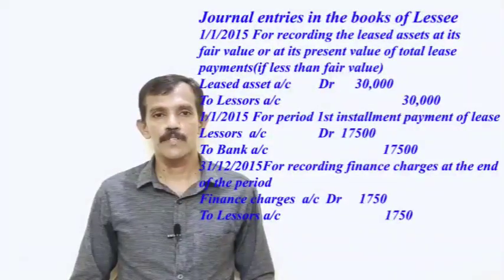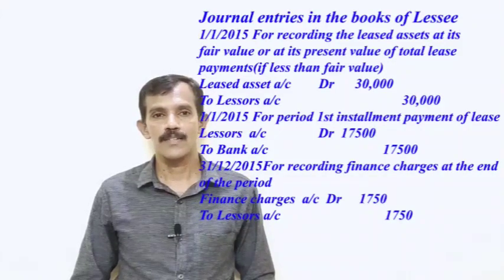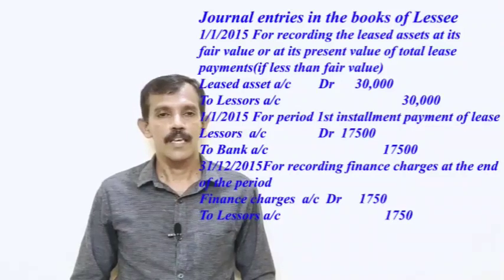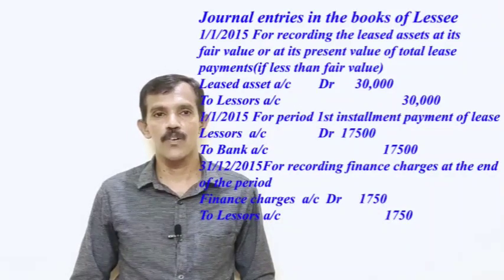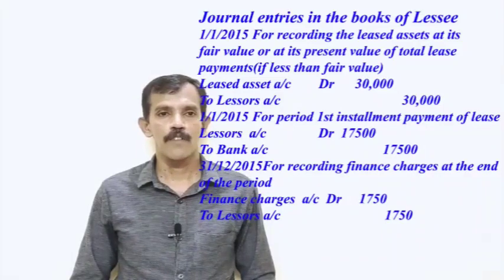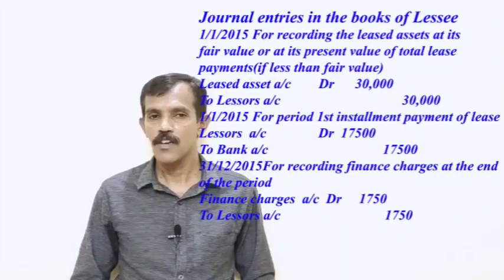On 1/1/2015, our first journal entry, leased assets account debtor 30,000 to lessor's account. We know here we record the leased assets at its fair value or at the present value of total lease payments if less than fair value. So we used this 30,000 here. Then on 1/1/2015, for our first installment, our journal entry, lessor's account debtor 17,500 to bank account 17,500.